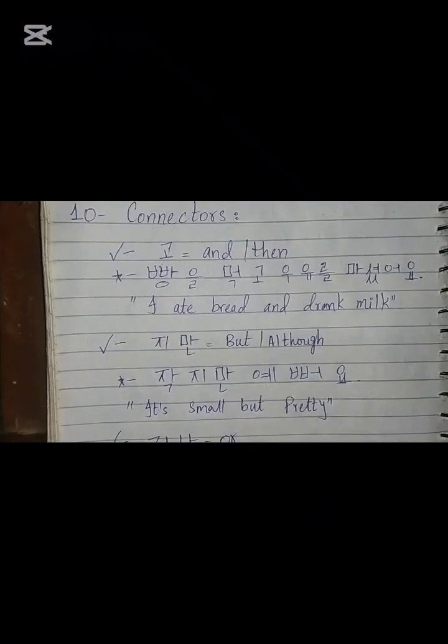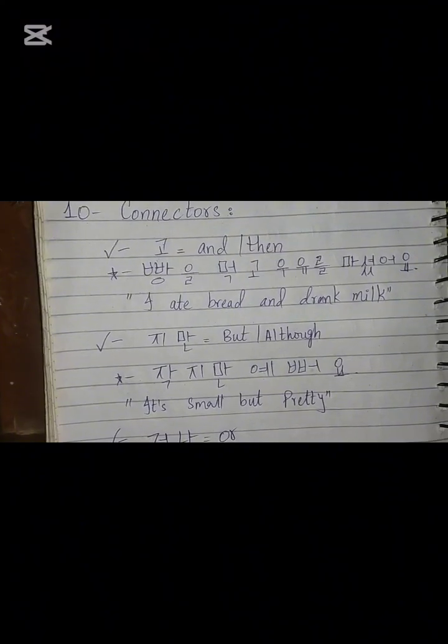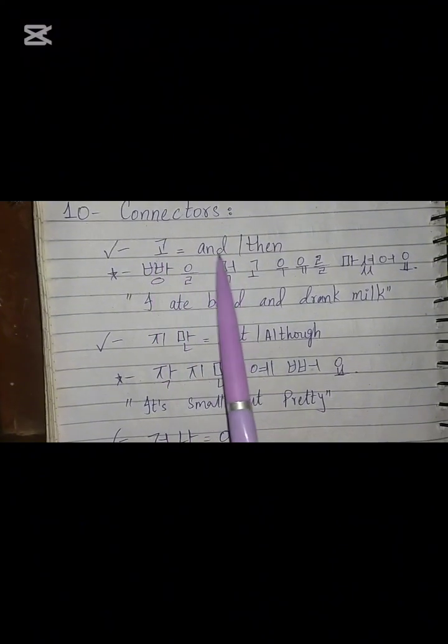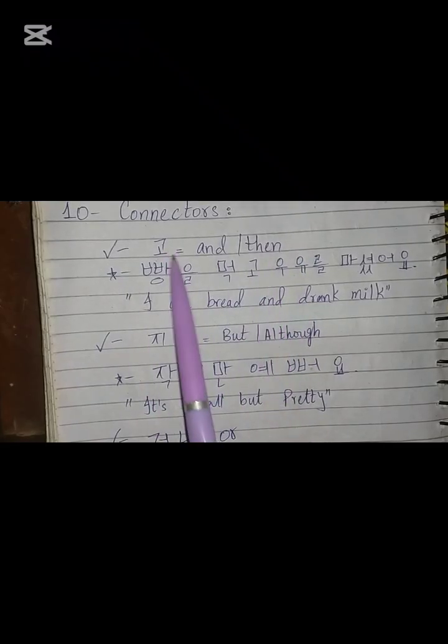Moving on to the 10th category of the particles, which is basically the connectors. First of all, the connectors are basically used to connect sentences together. Whenever we want to connect a sentence with something like but, then, and, or, although, we use the connectors. So the first connector is 고. 고 means and then. It definitely means and then. Now let's see an example.